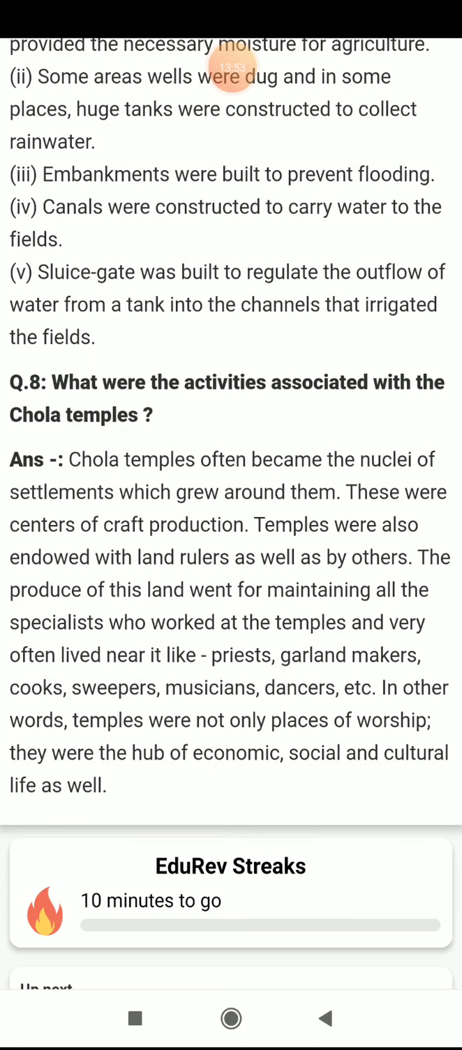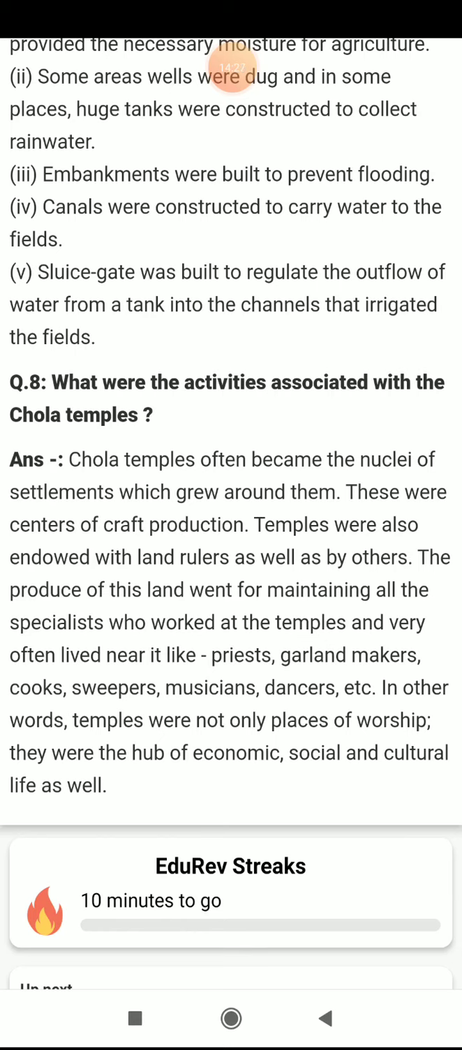Next is about what were the activities associated with the Chola temples. Whatever money was collected in the Chola temples, the emperors or kings were not using this money for their own use. They were using this money for the production of agriculture and so on. Discussion related to their problems and social issues was also held in these temples.